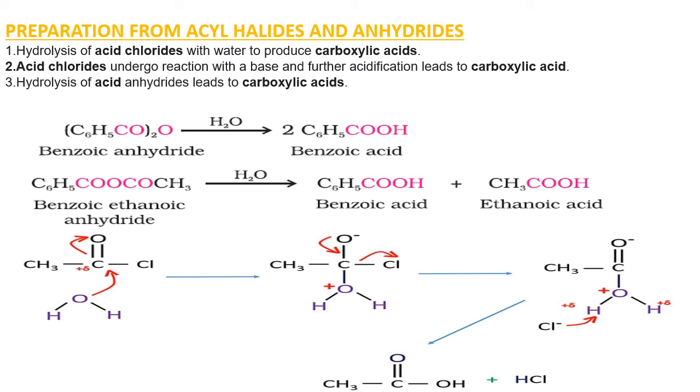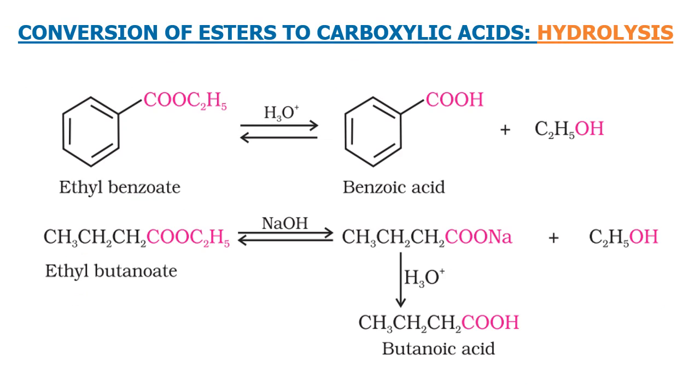Anhydride is what? Anhydride is the combination of 2 COOH groups, either the same or different. When 2 carboxylic acids are condensed by the removal of water, we get the anhydride. If you want to convert the anhydride back, the reverse reaction happens here. Now you can also convert esters into carboxylic acids.